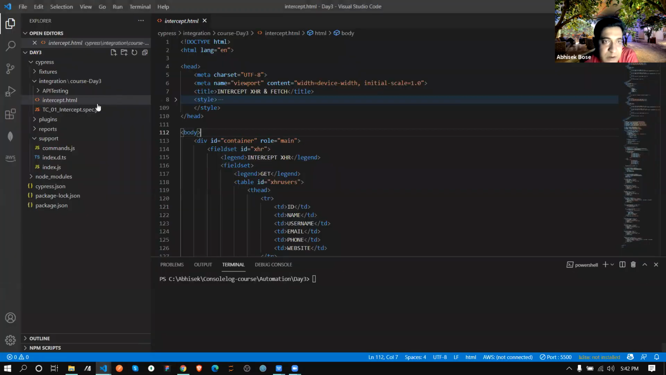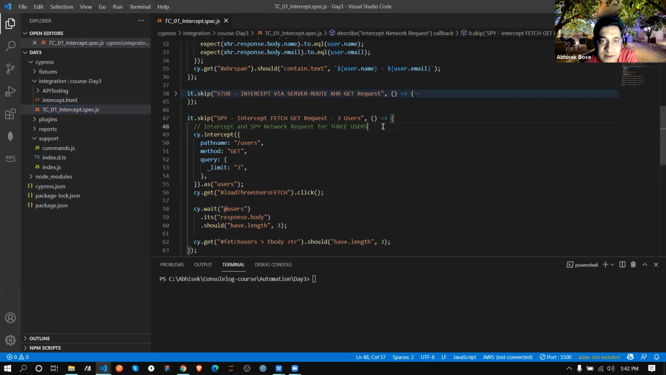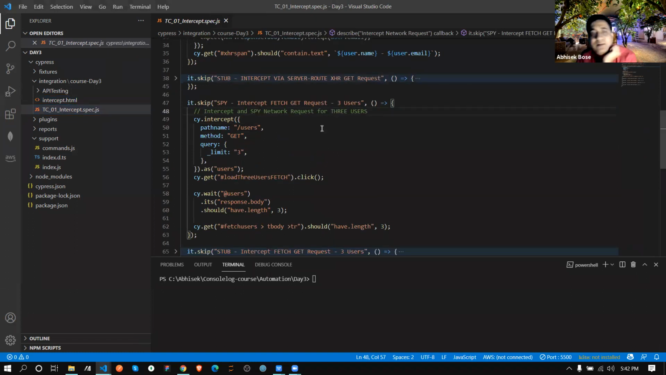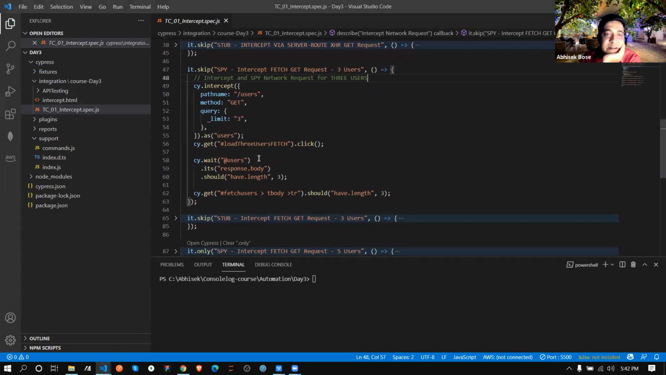Now, whereas I was, yeah, over here. Same thing. I just wrote, I've given an alias name user, nothing else. Then I'm clicking on that button only. When I click on that button, then I'm waiting to complete the request of this API. Once this API request is completed, then I'm checking the response body. Then I'm checking the same way, like have the length of 3, because I want 3 data only, nothing else.